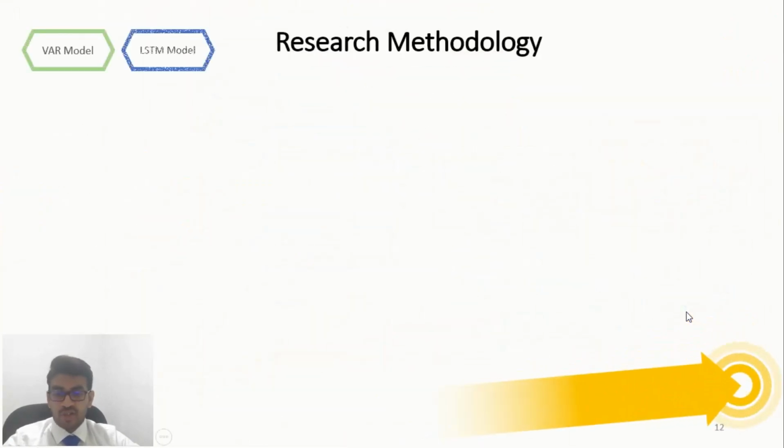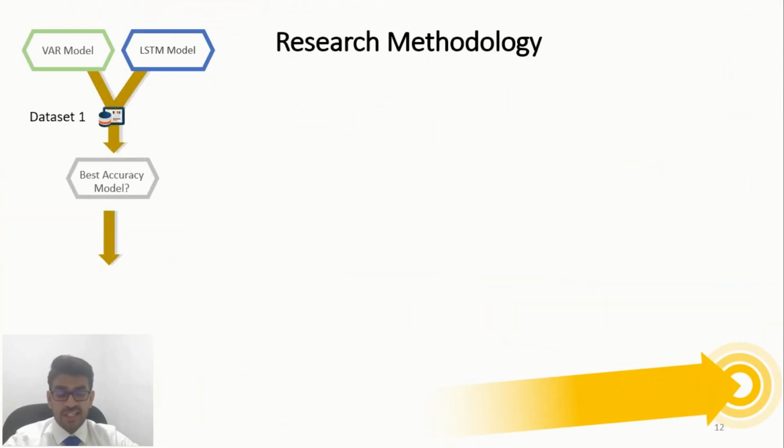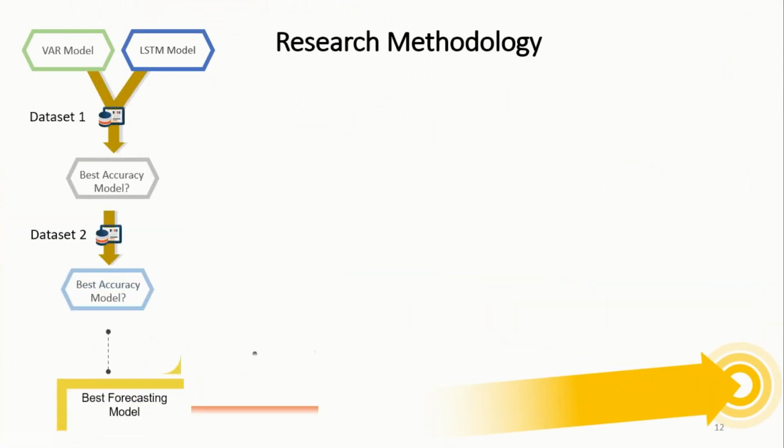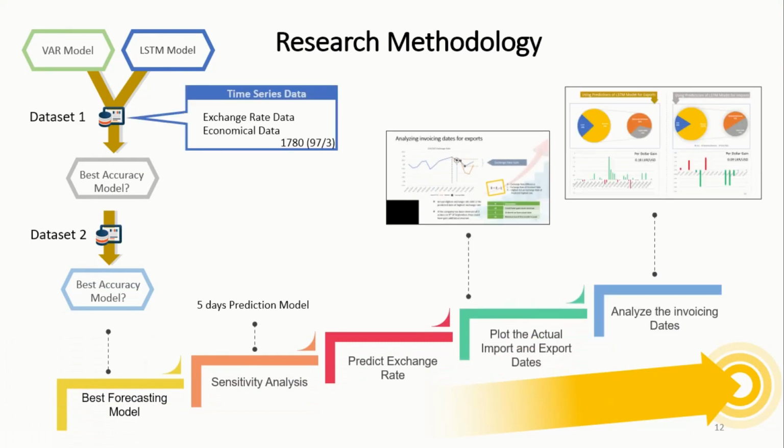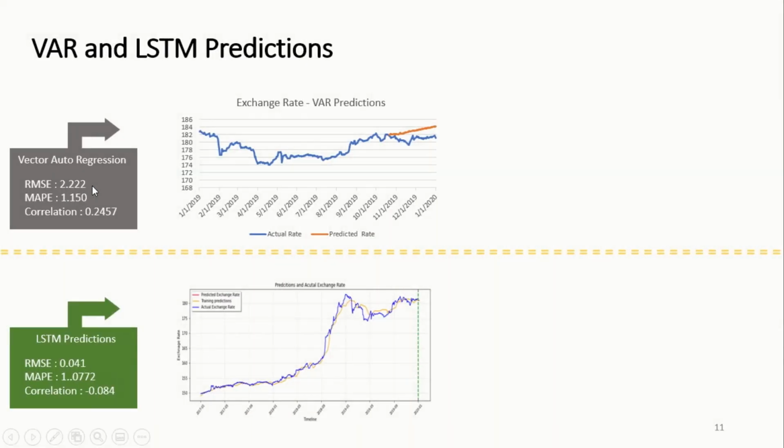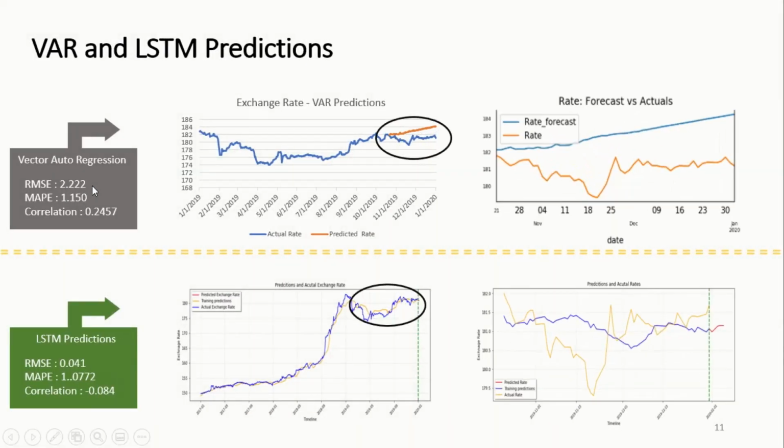First, we developed a vector regression model and an LSTM model with dataset 1 and selected the model with the best accuracy. Dataset 1 is with time series data of exchange rate and economic data. In these graphs, we can see the predictions of vector regression and LSTM. We can observe in the charts that vector regression predictions are highly deviated from the actual exchange rate and LSTM prediction is much closer to actual.